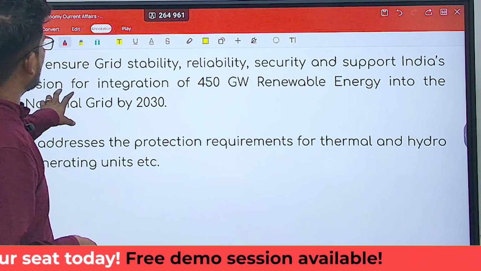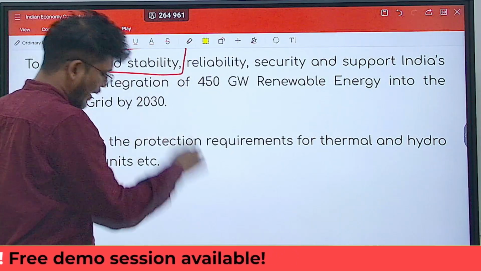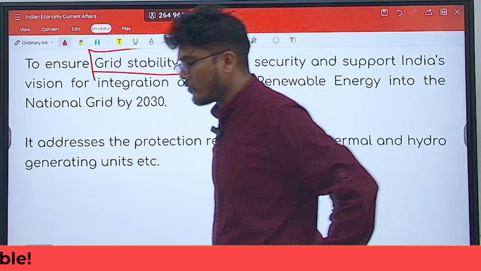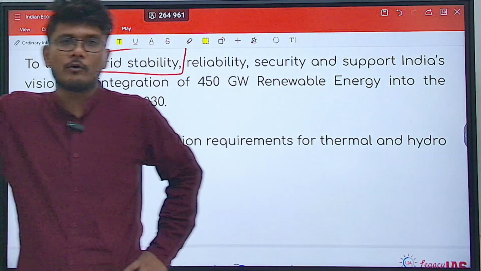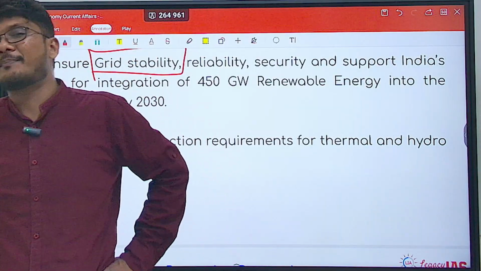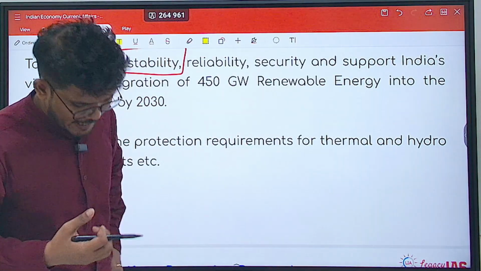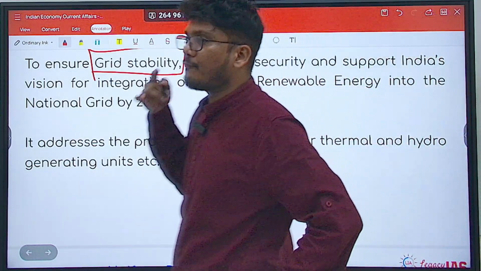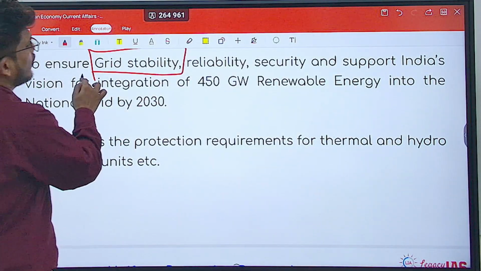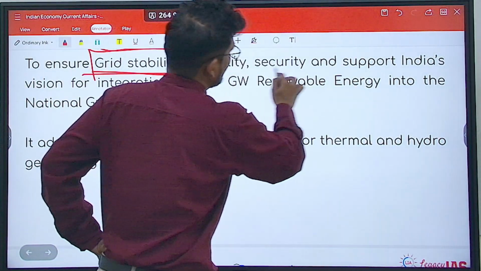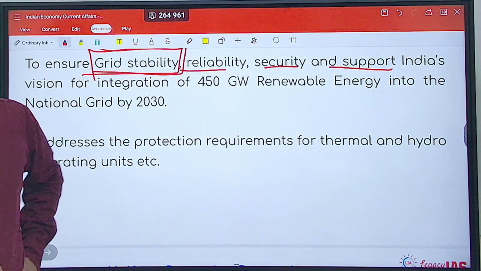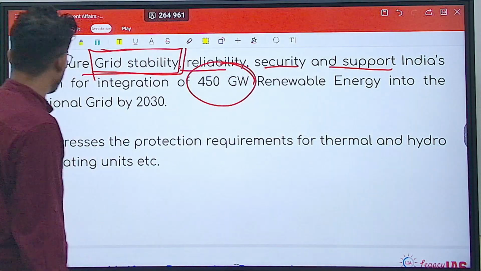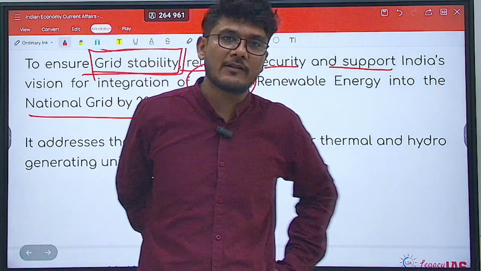So what is the aim of this scheme? To ensure grid stability. See, what happens is, when renewable energy is there, especially for example solar energy, the generation of solar energy will be fluctuating throughout the year depending upon the amount of sun rays present, right? So fluctuation will be there. Because of fluctuation, the stability in supply will not be there. This scheme specifically focuses on ensuring grid stability, reliability, security, and supporting India's vision for integration of 450 gigawatts of renewable energy into the national grid by 2030.